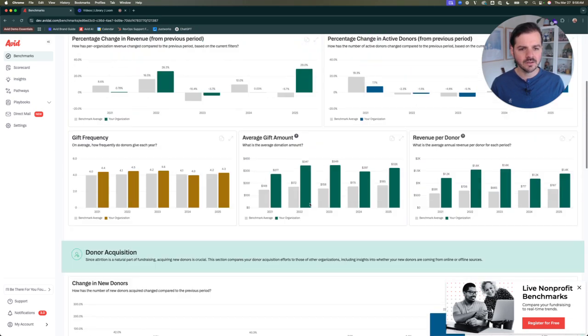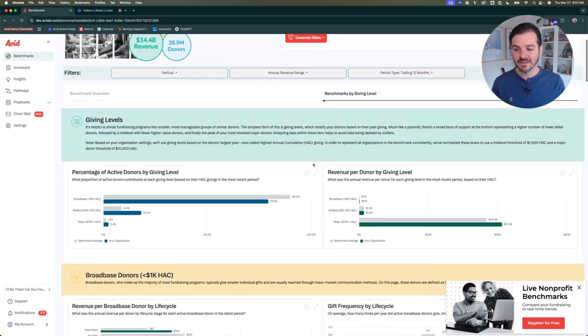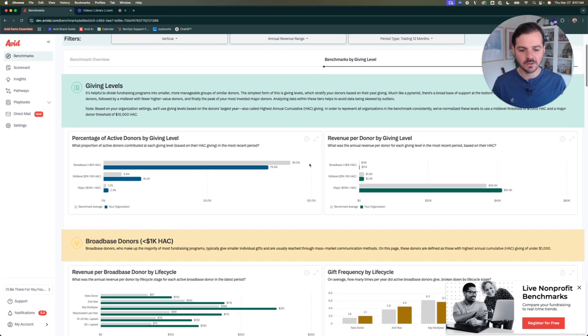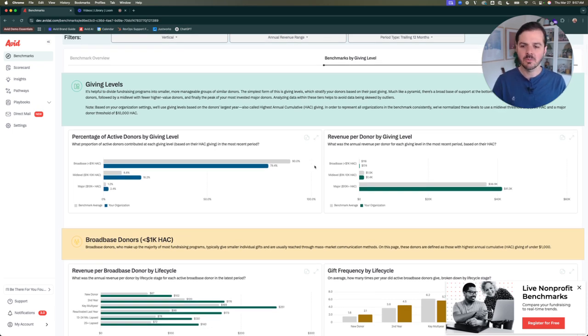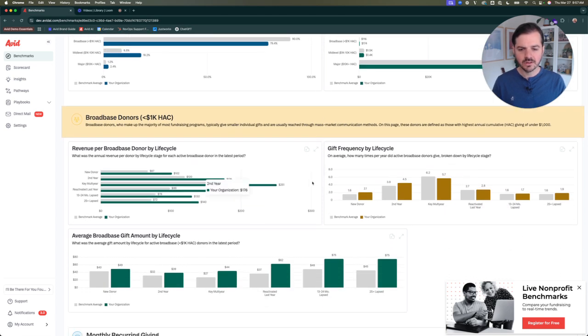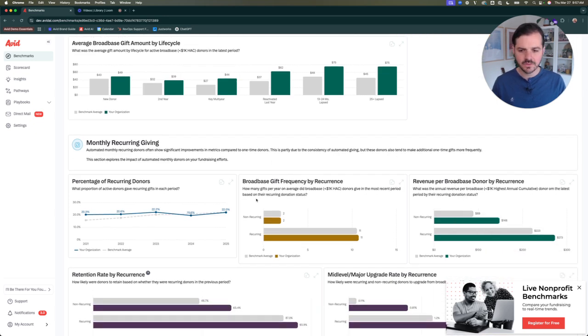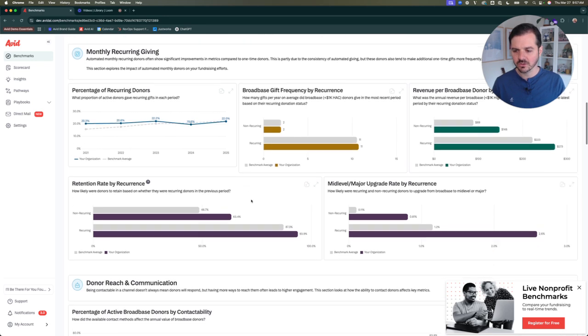If you scroll back to the top and you click over to the benchmarks by giving level, you can drill into things like mid-level and major donors as well as broad-based. So you're not seeing everything combined. You can actually split out these key donor segments to get better insights that are going to be more applicable for you and for your fundraising. You can see lots of charts to drill into broad-based giving. You can see monthly recurring giving and how that might be affecting your results as well.